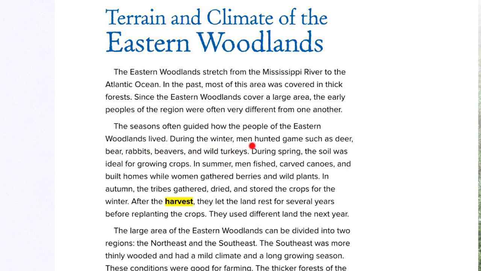During the winter, men hunted game such as deer, bear, rabbits, beavers, and wild turkeys. During spring, the soil was ideal for growing crops. In the summer, men fished, carved canoes, and built homes, while women gathered berries and wild plants. In autumn, the tribes gathered, dried, and stored the crops for the winter. After the harvest, they let the land rest for several years before replanting the crops. They used different land the next year.